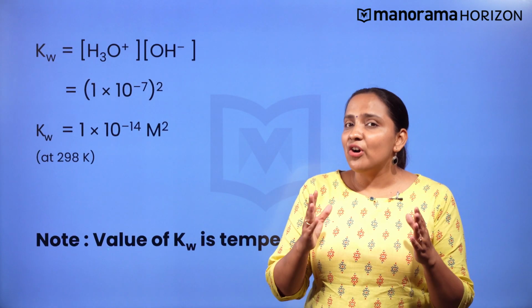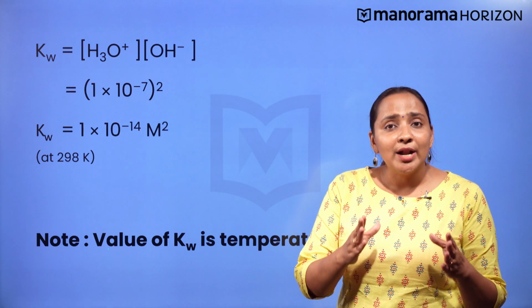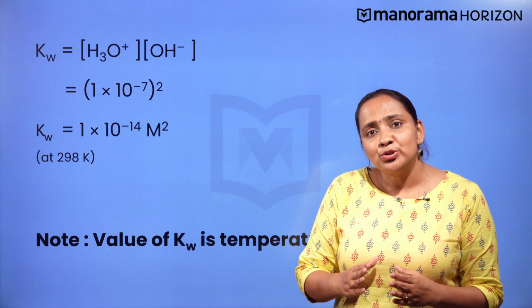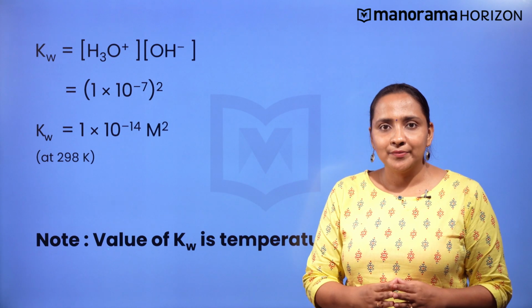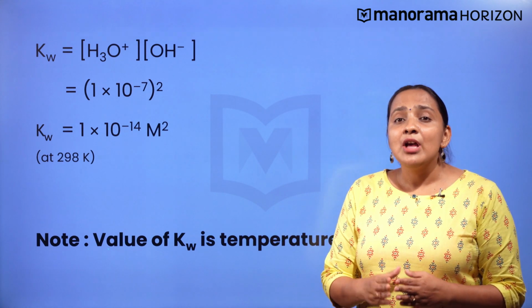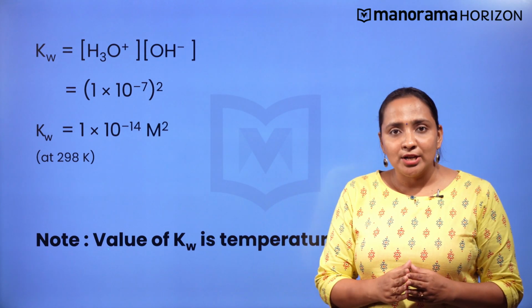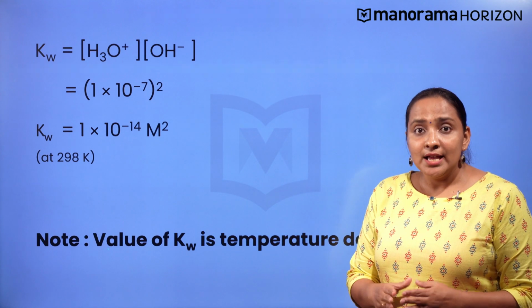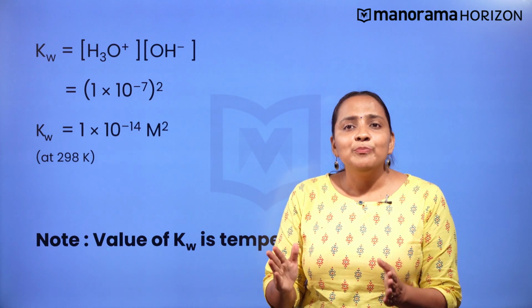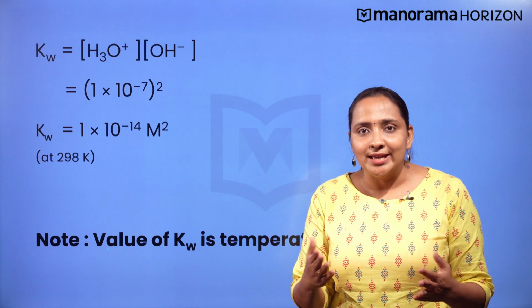Experimentally, the concentrations of OH- and H3O+ at 298 Kelvin have been found to be 1 × 10^-7 molar. Placing both the values, we will get the value of Kw as 1 × 10^-14 molar square. Please note that the value of Kw is temperature dependent, which means if the temperature changes, the value of Kw will also change.